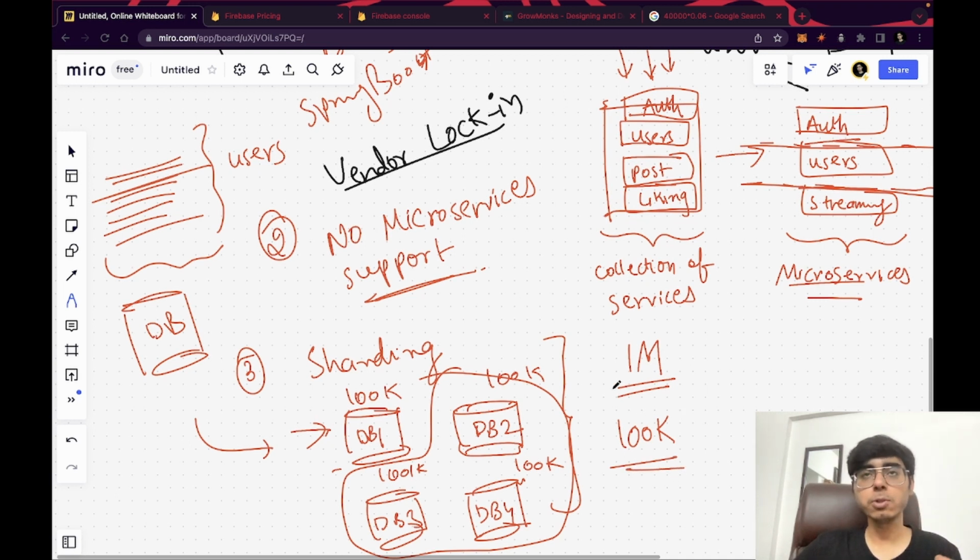But this concept you can't implement with Firebase, or it's complex to implement this part. You need to have your own custom backend. You need to have your backend in AWS or MongoDB, or let's say, I'm not going to go inside that part, right? But with Firebase it is complex.